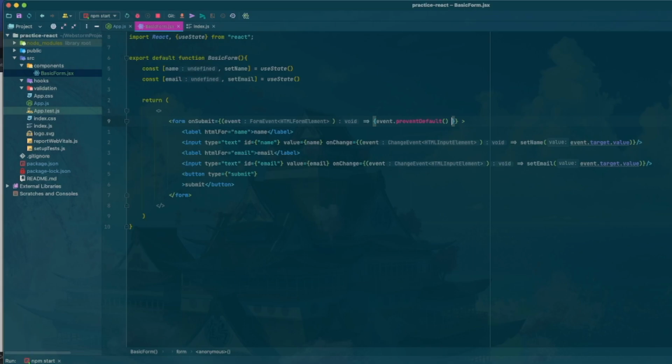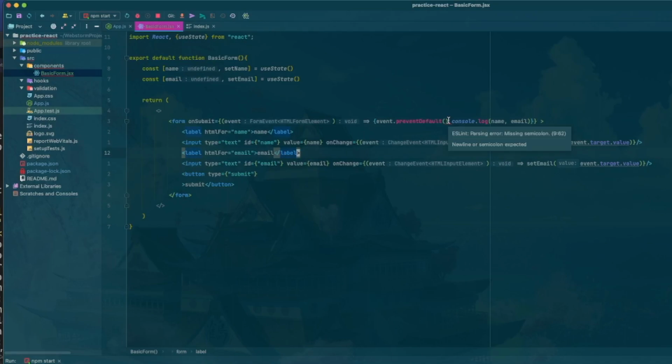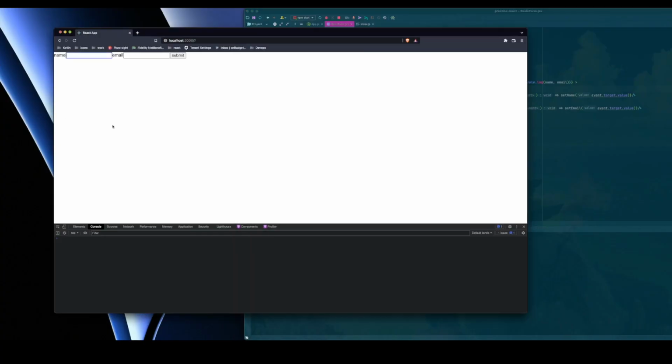That's going to keep the page from refreshing. And then we'll just do a console log of name and email. And right now, missing semicolon. We shouldn't need a semicolon for that. We'll just put it there to make it happy.